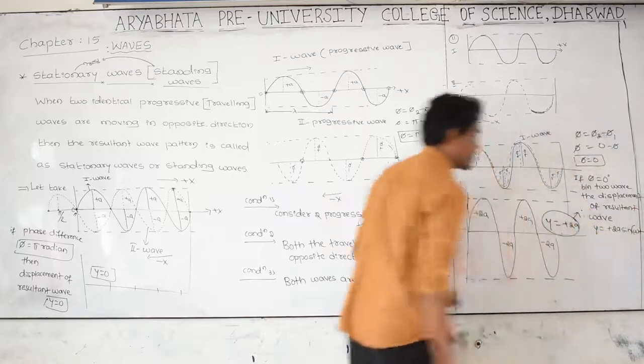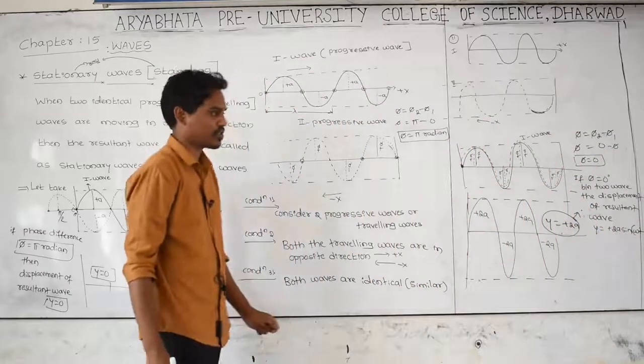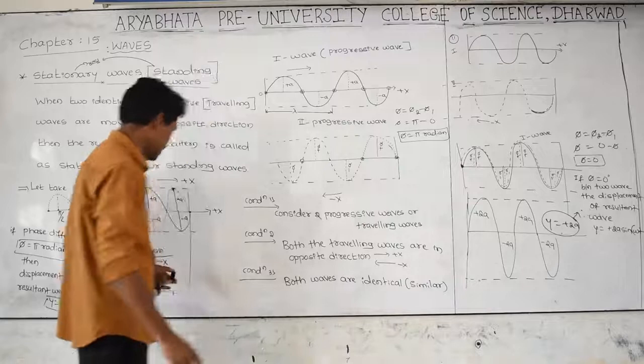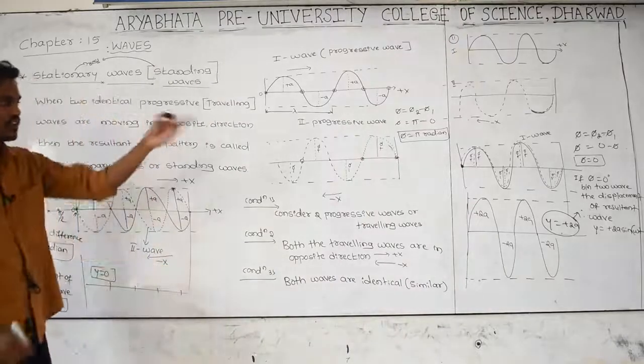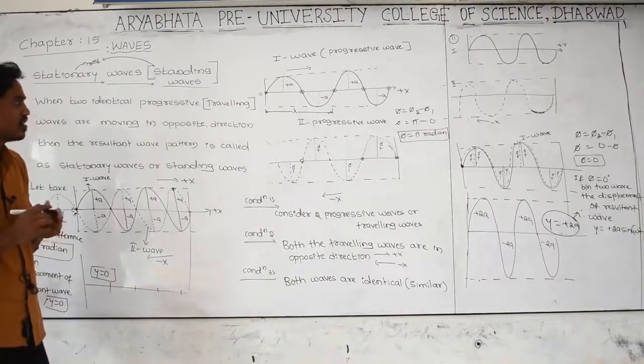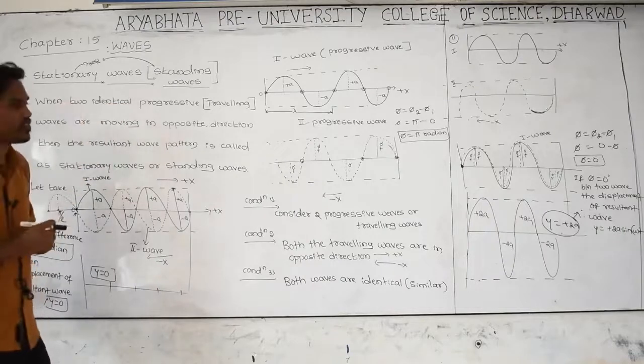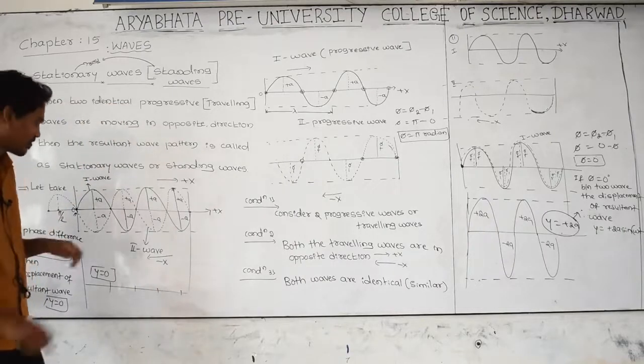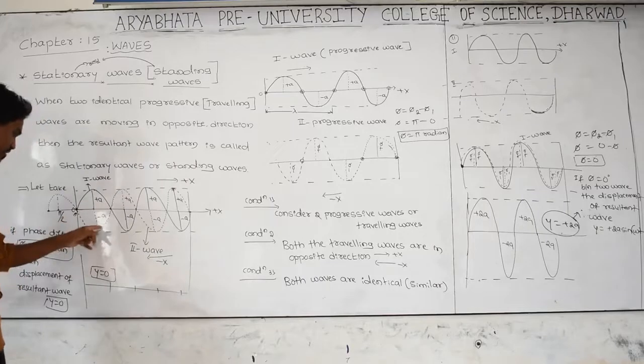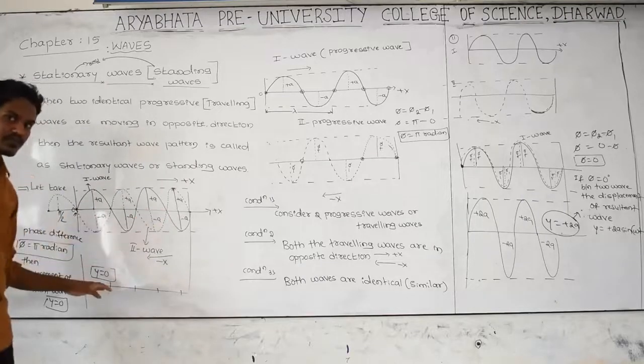In the next class we will study the mathematical representation of the displacement for this condition and that phase difference condition. Please understand what we mean by stationary waves or standing waves.